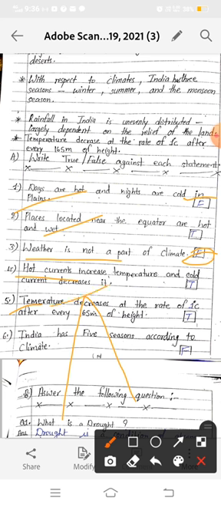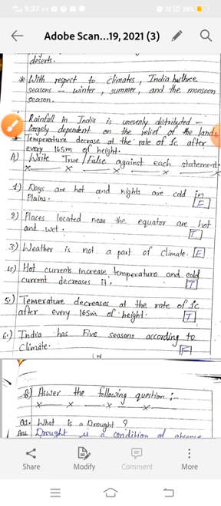Again, when we go up another 165 meters, it will decrease 1 more degree Celsius, it means 2 degrees Celsius. Now, India has 5 seasons according to climate. No, India has 3 seasons according to climate: the winter season, the summer season, the rainy season.